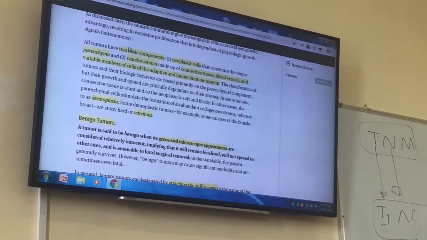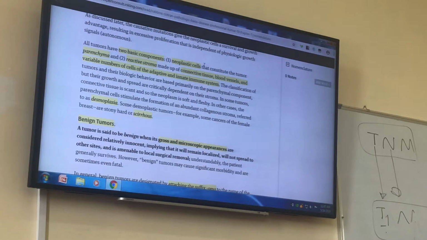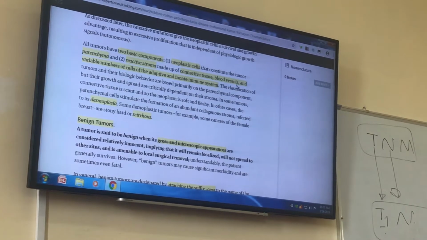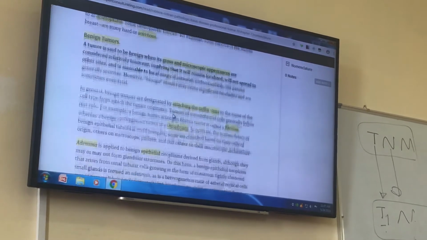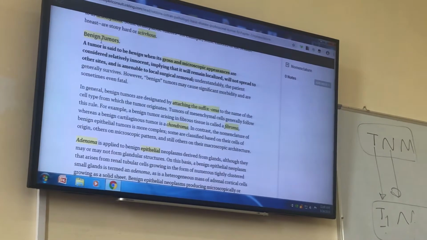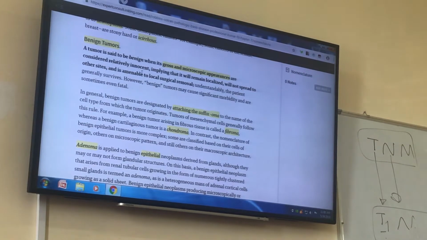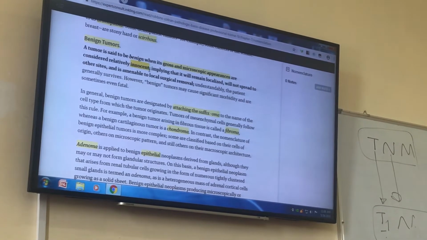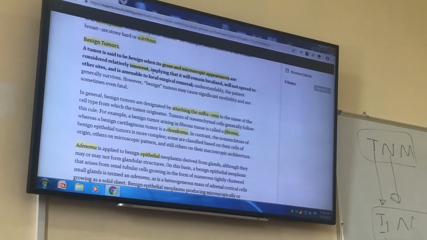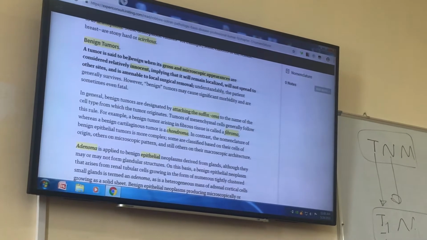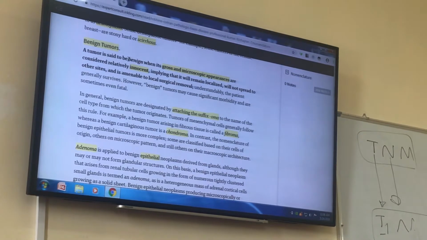So neoplasia is composed of two components: neoplastic cells or tumor cells, and the reactive stroma that is composed of connective tissue, blood vessels, and some immune cells of the adaptive and innate immune system. So we have benign tumors and malignant tumors. A tumor is said to be benign when its gross and microscopic appearances are considered relatively innocent. So it is localized, it does not spread to other sites, and it is easy to remove it by surgery.